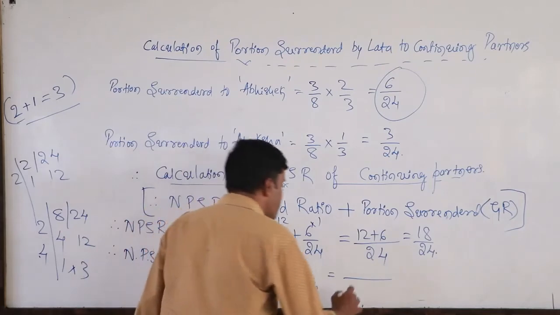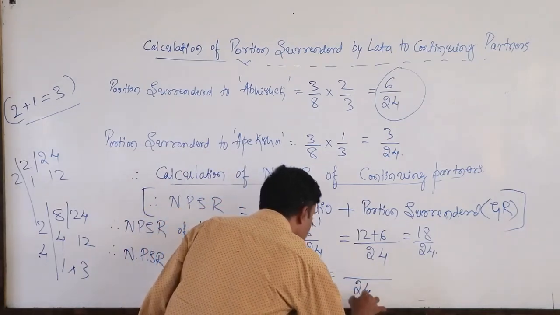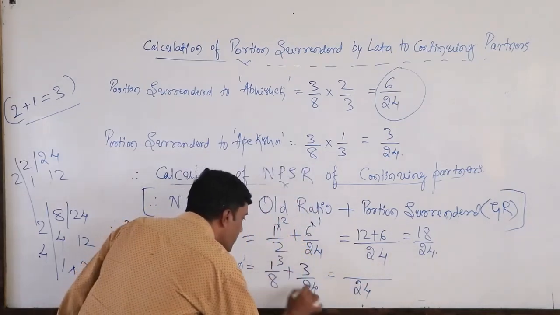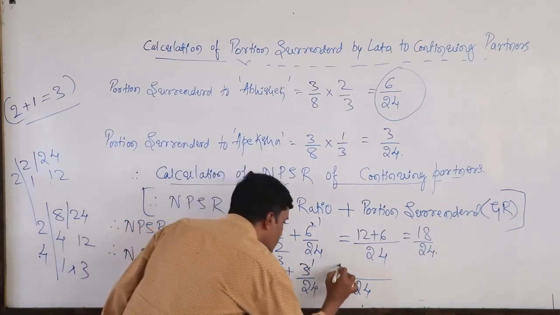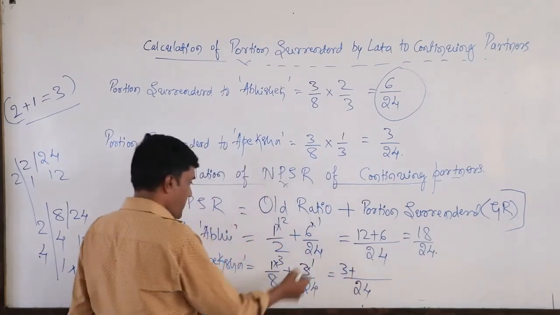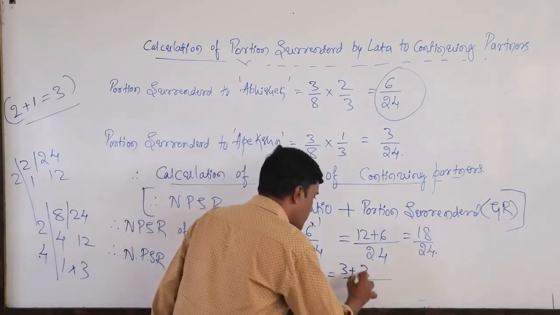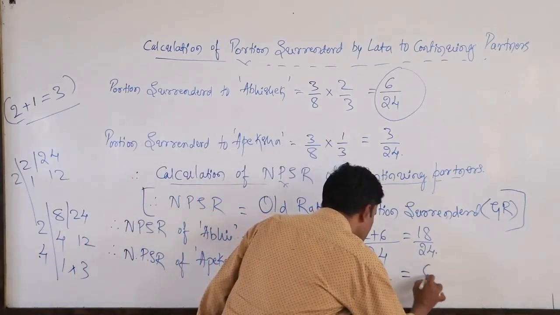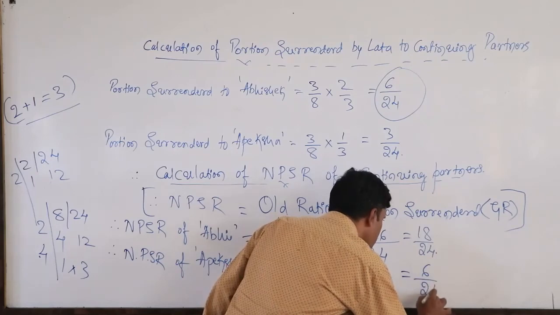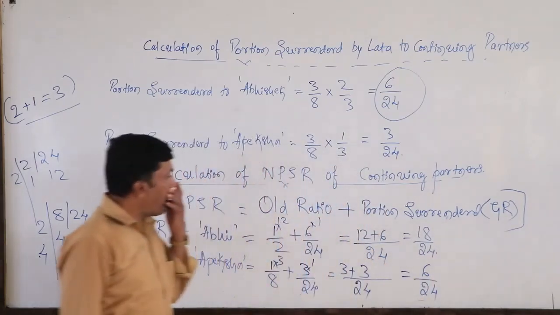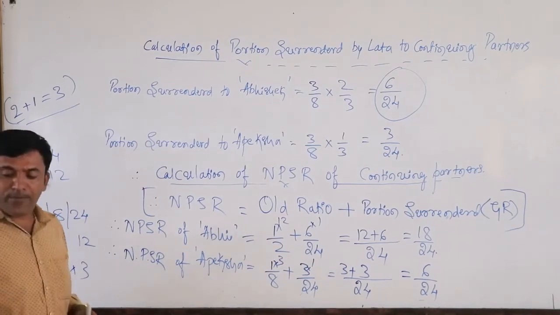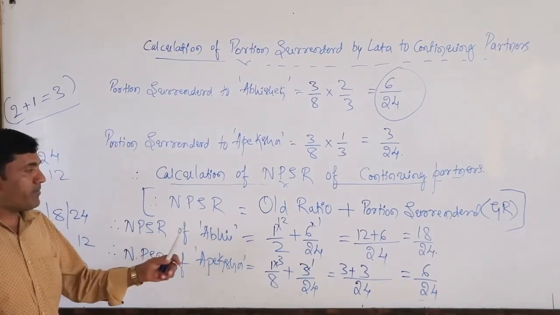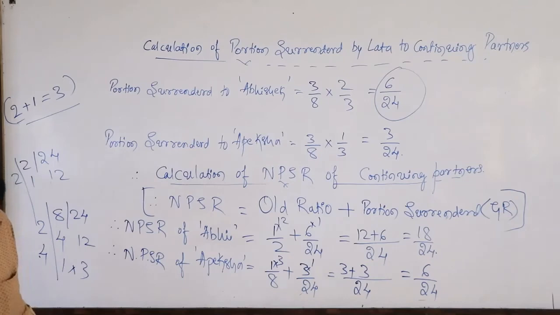Here the LCM is also 24. 8 3s are 24, 1 3 is 3, plus here also 3 1s are 3. Totally 6/24. Here the new ratio of Abhishek and Apeksha is 18 by 24, and this one 6 by 24.